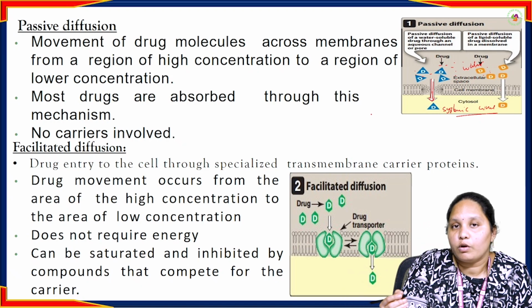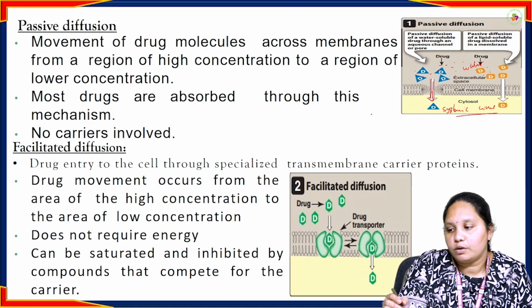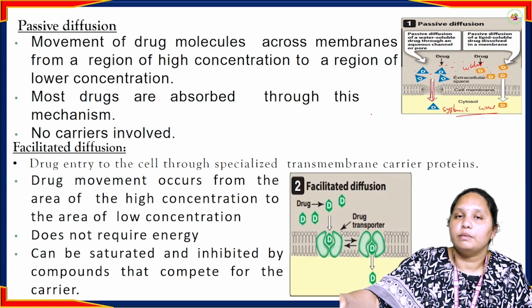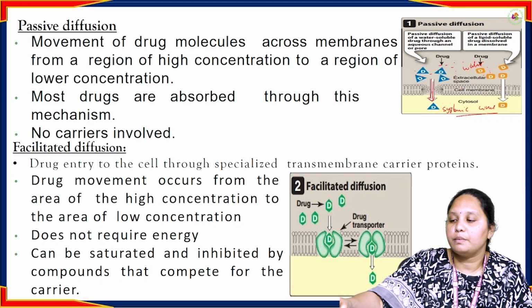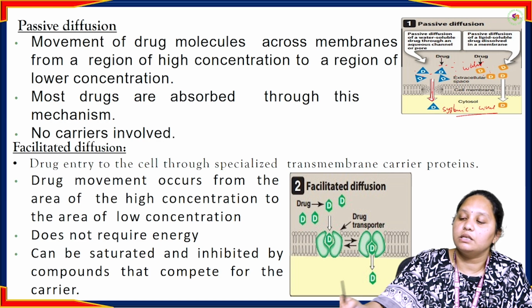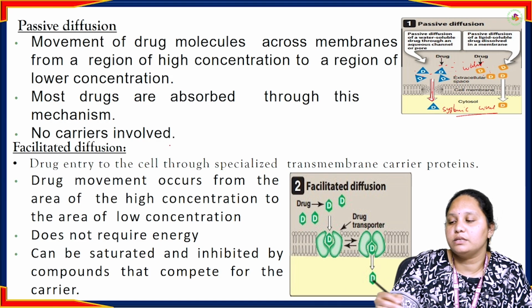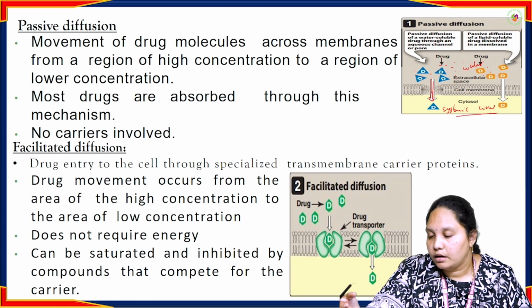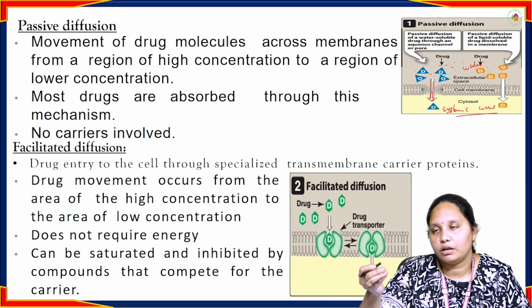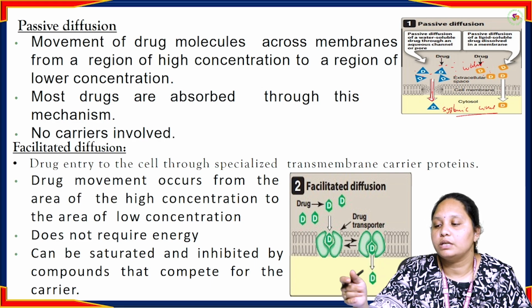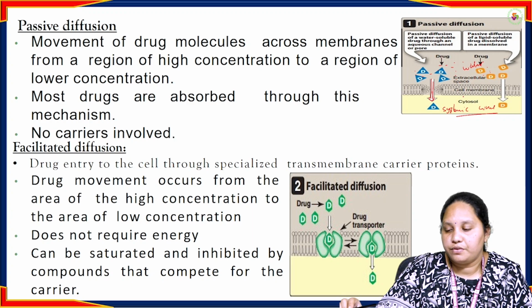Most of the drugs are water soluble drugs only. All these water soluble drugs cross the membrane by reducing their gradient, crossing the plasma membrane and entering the systemic circulation. Here there is no carrier involved, meaning there is no carrier to take it from outside to inside the body. Only by dissolving, just as sugar is dissolved in water, drug molecules dissolve in water and cross the membrane. This is the passive diffusion process.